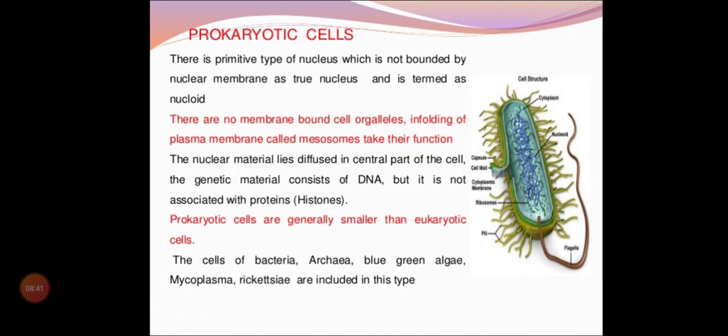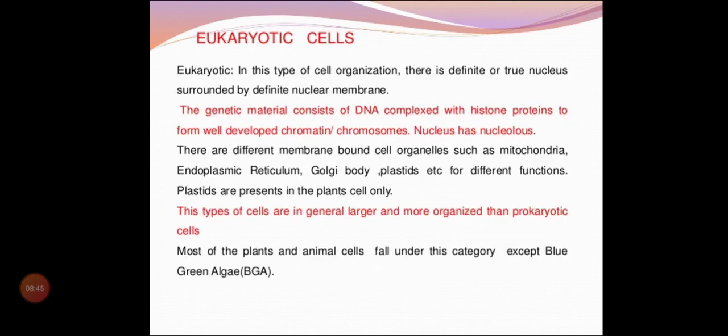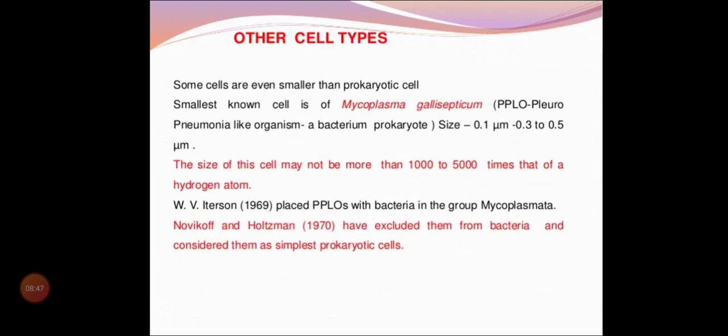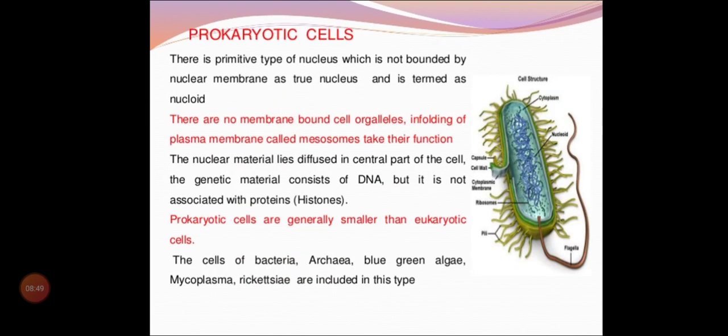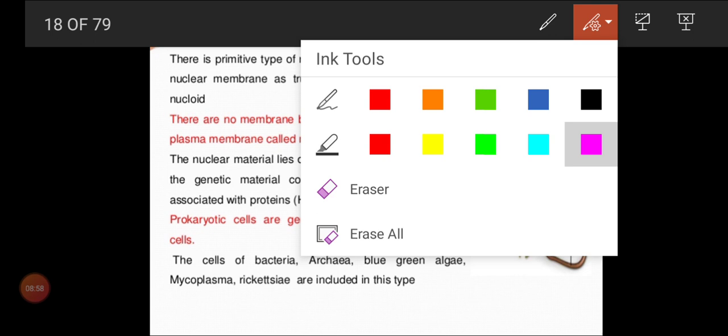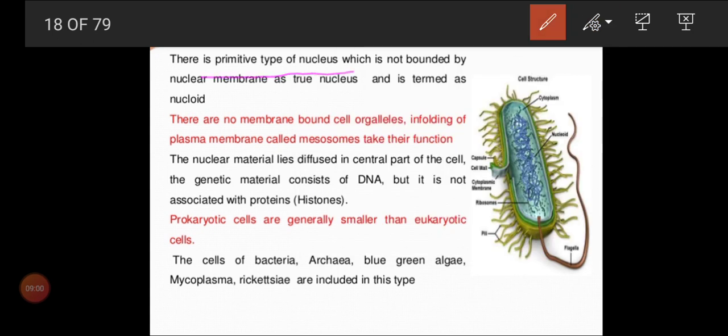Next, we will go quickly through the prokaryotic cell, eukaryotic cells, and mesokaryotic cells. Prokaryotic cells I have explained already regarding the bacterial structure while taking biological classification. Here, the first concept to remember is that it is a very primitive type of nucleus, where the nucleus is not at all bounded by a nuclear membrane. So we call the nucleus a nucleoid in bacteria.